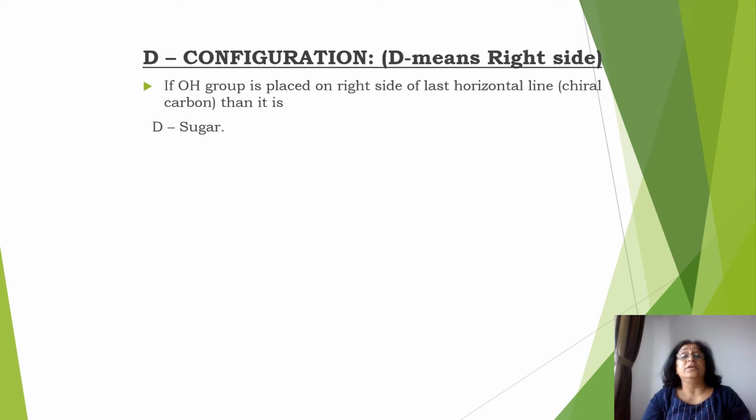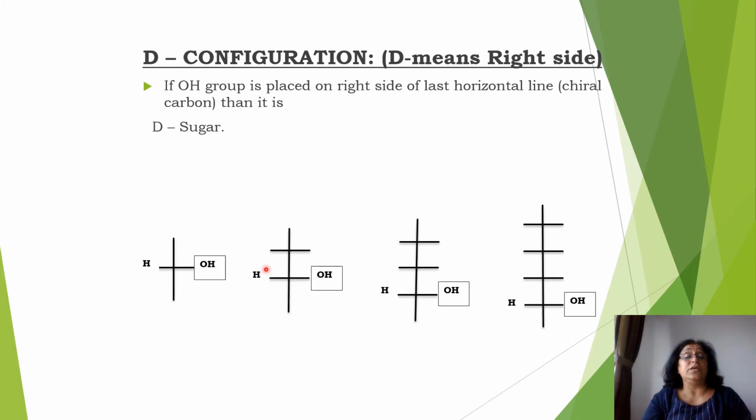D configuration. D means right side. So if the OH group is placed on the right hand side of the last horizontal line, then it is called D sugar. But we have to see that the carbon attached in that last horizontal line should be chiral. So that sugar is called D sugar. Now here you see in the examples, the OH is on the right hand side in the last horizontal line, and this is a chiral carbon. So these are called D sugars.